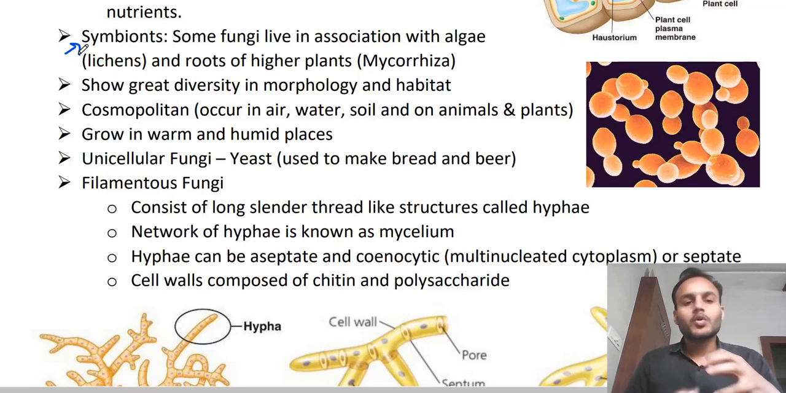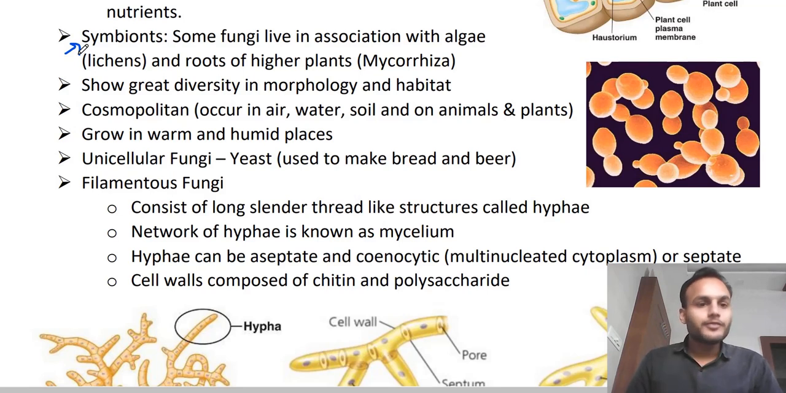Another relationship you can see is between the roots of higher plants and the fungi. Fungi grow in the roots of higher plants, and this association is called mycorrhiza. How are they benefiting each other? The fungi absorb nutrients for the plants, like phosphorus, and compete with harmful pathogenic microorganisms, right? And what benefit is the fungi getting? It is getting ready-made food from the plant, right? So that's why both are benefiting each other.